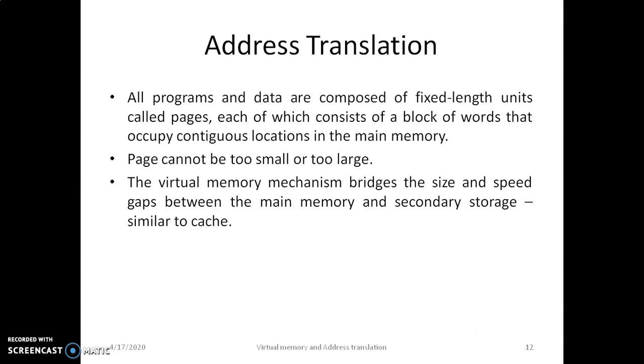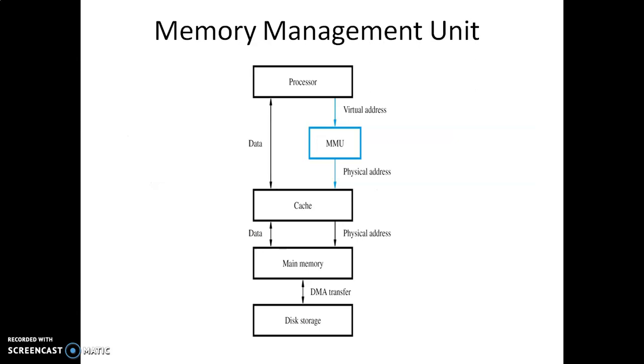All the programs and data are composed of fixed length units which are called pages. Each of these pages consists of a block of words that occupy contiguous locations in the main memory. The virtual memory mechanism bridges the size and speed gaps between the main memory and the secondary storage, which is similar to cache. So this depicts the memory management unit, which is involved in implementation of the virtual memory.